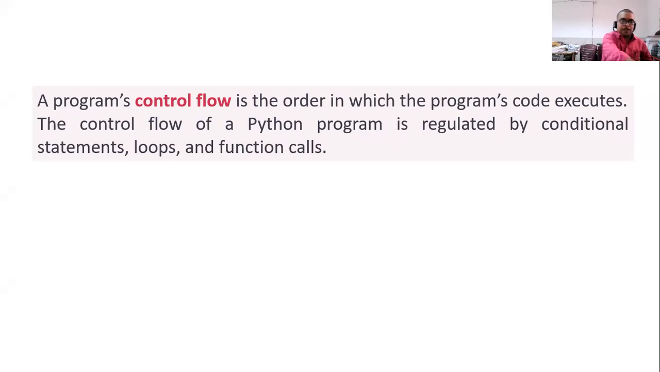Today I am going to start a new topic, that is control flow. Now what is control flow? The control flow is the order in which the program's code executes. The control flow of a Python program is regulated by conditions, statements, loops, and function calls. So it is not only this line which you are seeing here, the program is regulated by conditional statements, loops, and function calls.